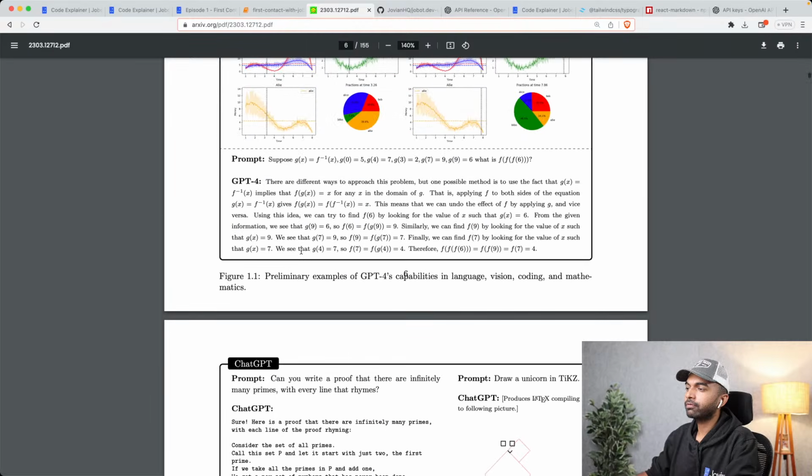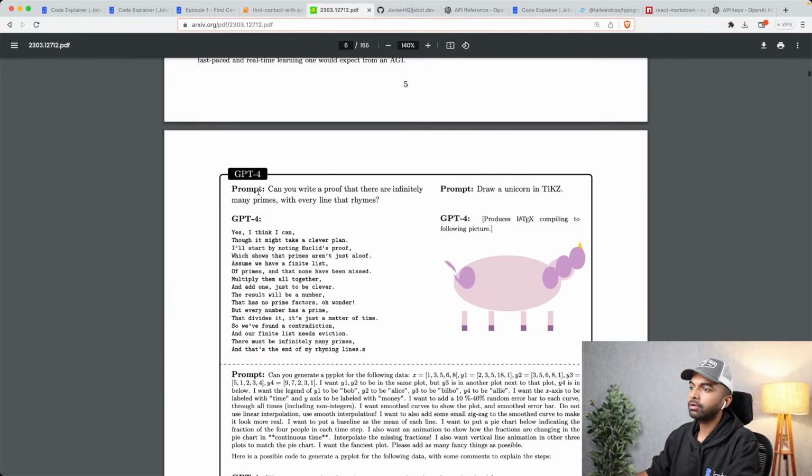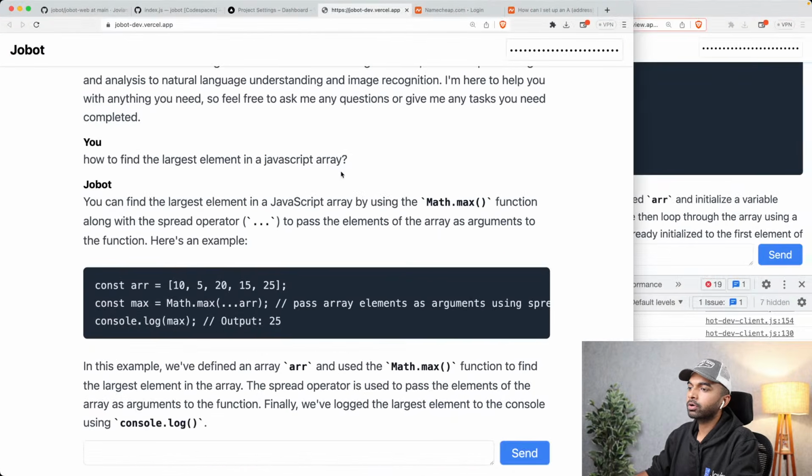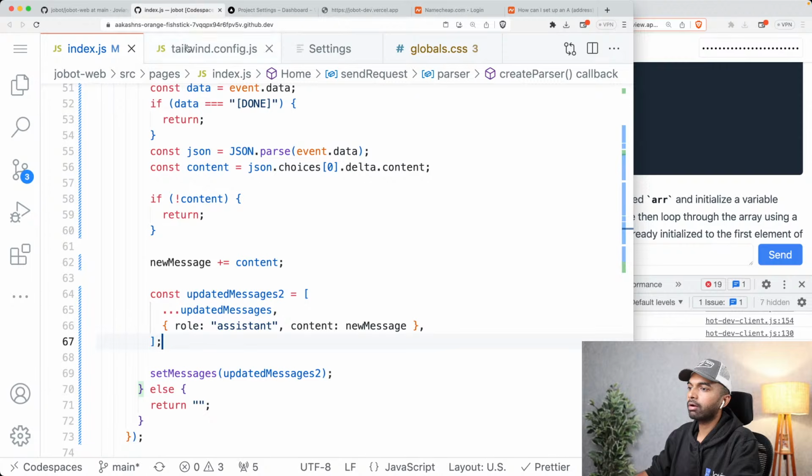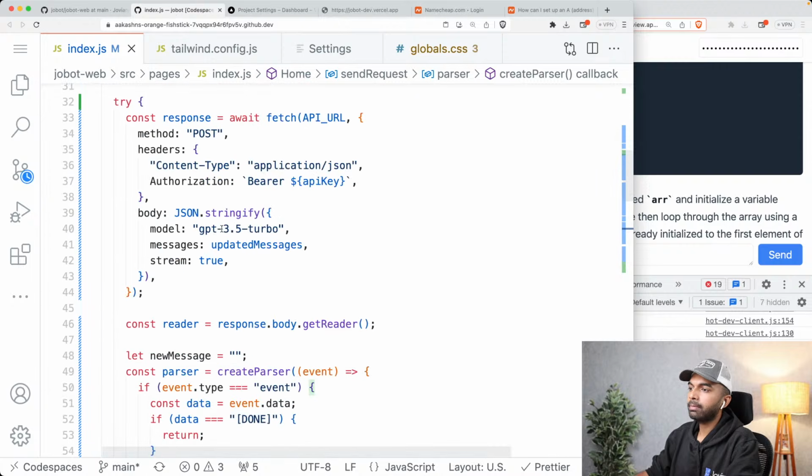So here is an example. For example, you can ask ChatGPT, can you write a proof that there are infinitely many primes with every line that rhymes? And GPT-4 does a better job of this than GPT-3, which is what we are currently using right now. But all we have to do is simply come in here into our code and change the model type from GPT-3.5 Turbo to GPT-4.